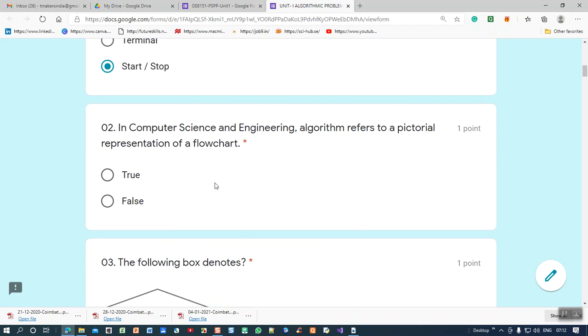The second question: in computer science and engineering, algorithm refers to a pictorial representation of a flowchart. Is it true? The algorithm is for developing pseudocode, not for pictorial representation. Saying it is a pictorial representation of the flowchart is totally wrong, so the answer is false.